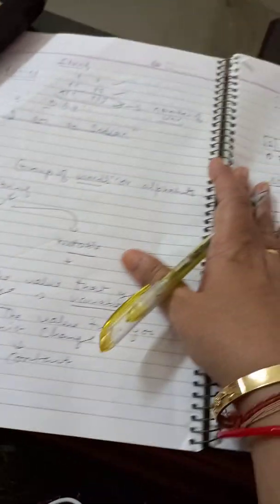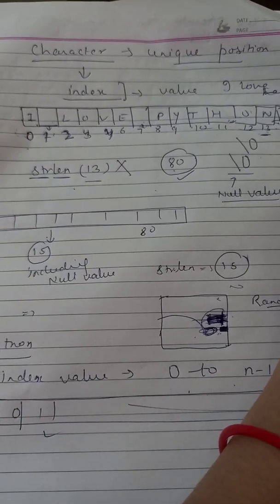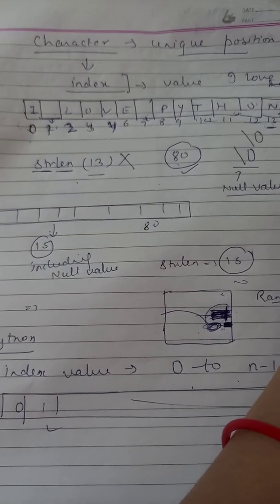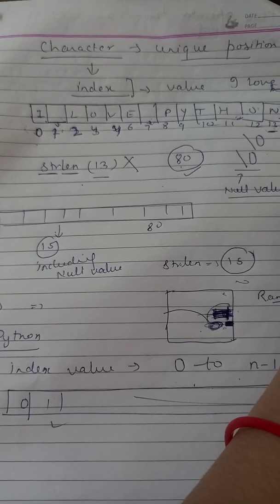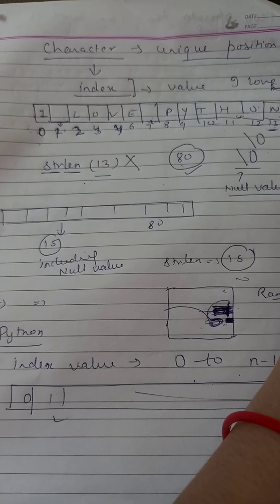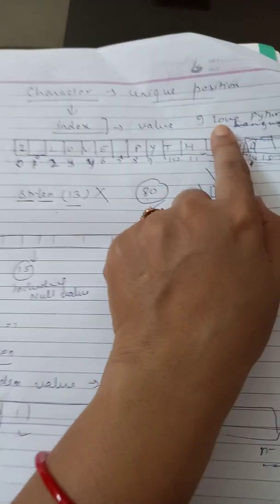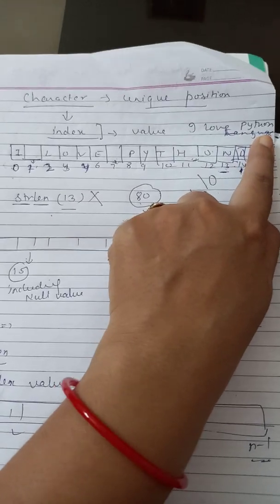So these are the basic two terms, immutable and mutable, that we have to use in the string variable. Okay, now you have to know that whatever characters you are using in your string value are considered as a unique position, means whatever values we enter in any string will carry different address values in different positions, right? For example, I just wrote the value as I love Python language.